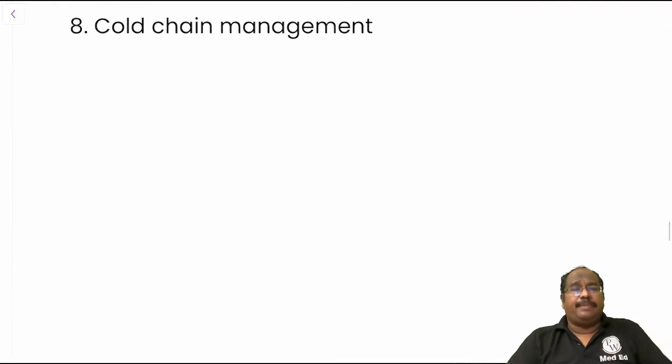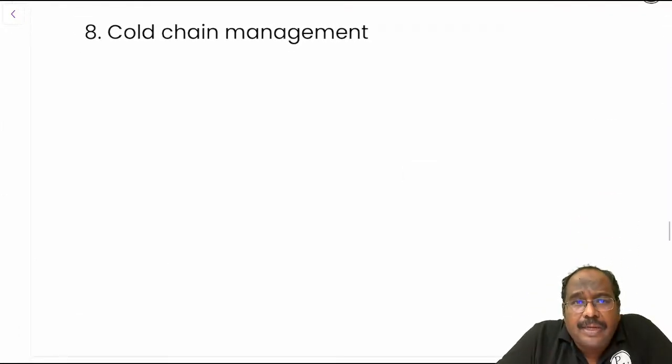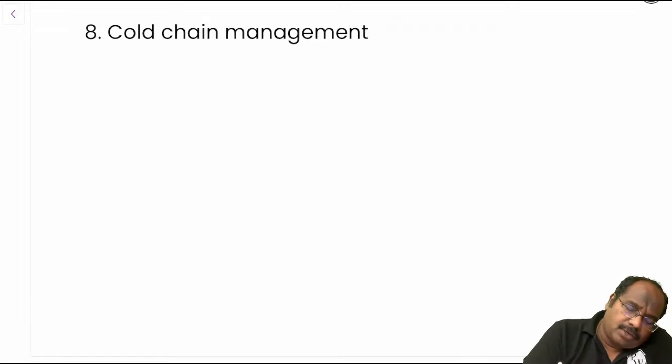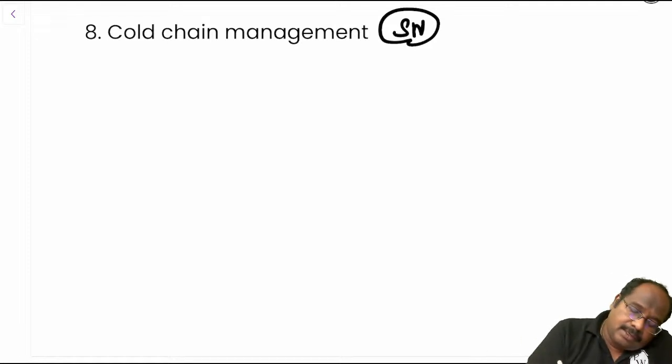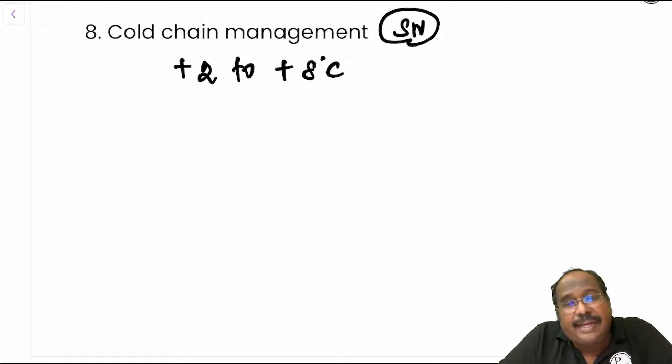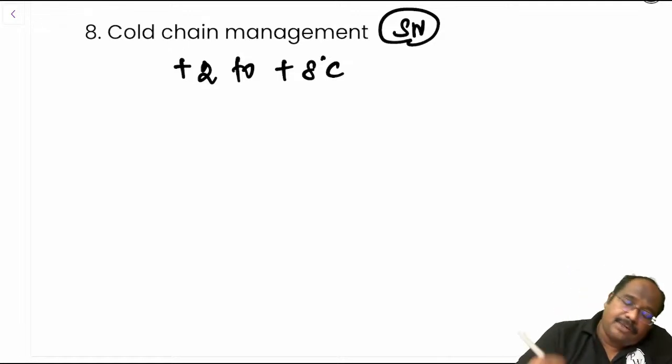What is cold chain management? Next, this is also a short note. In cold chain, we have to maintain the temperature of the vaccine. The ideal temperature should be +2 to +8 degrees Celsius.